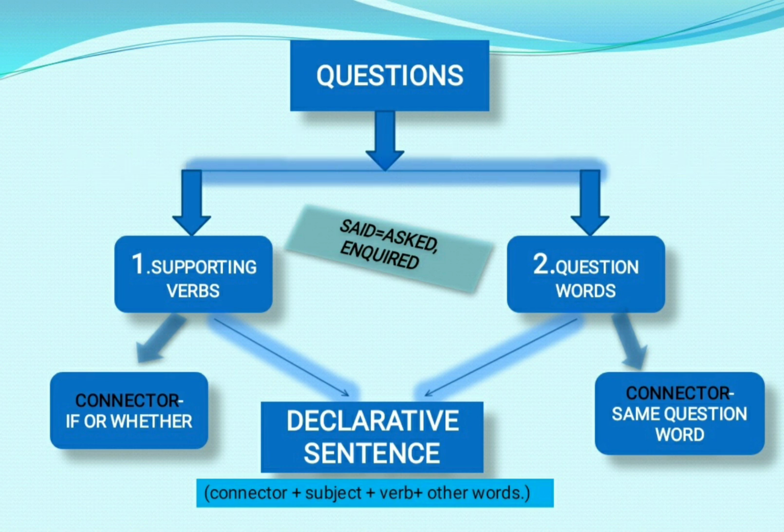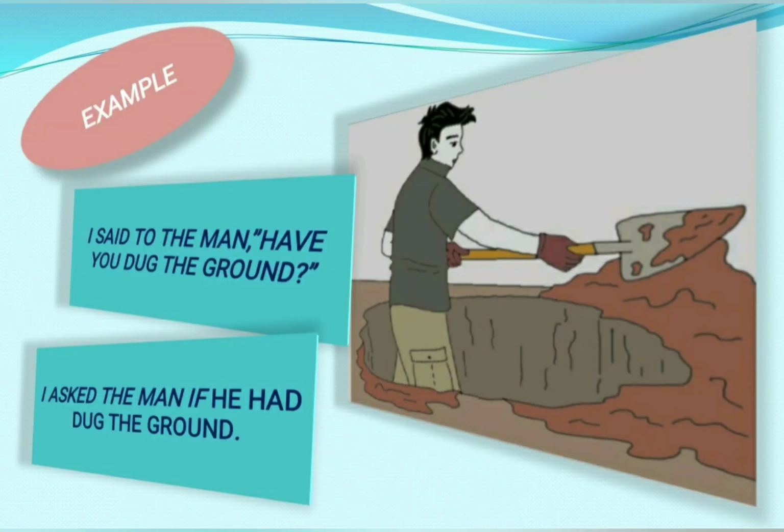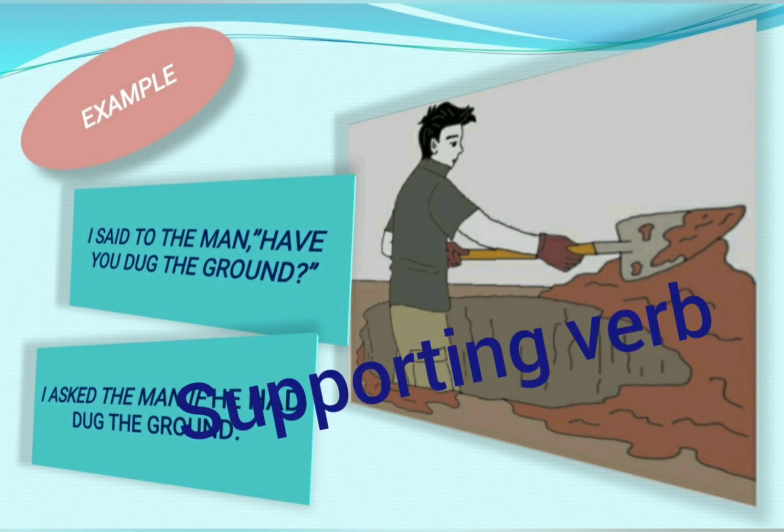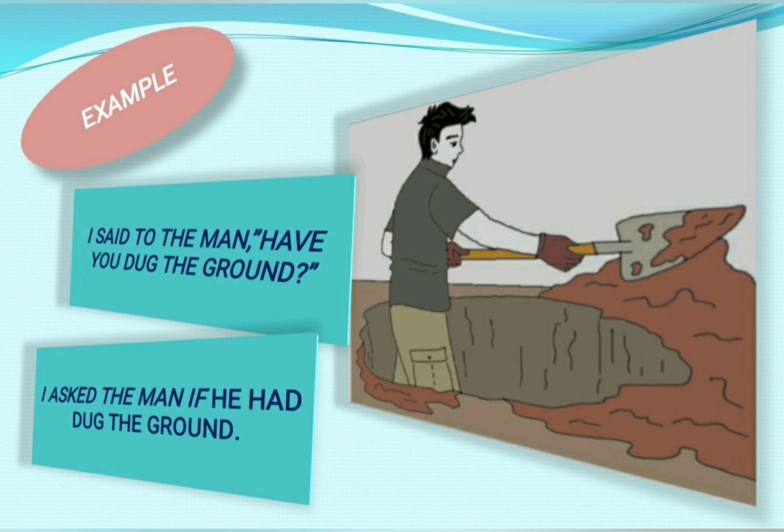Now let's understand with the help of this example. If in reported speech you get a question that begins with a helping verb or supporting verb, then just now I told you what you have to do.